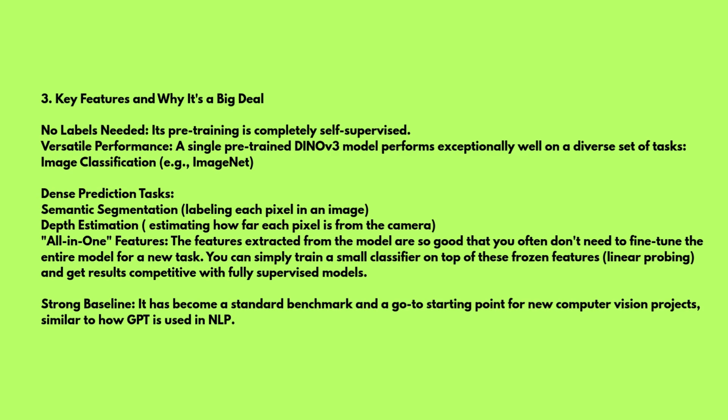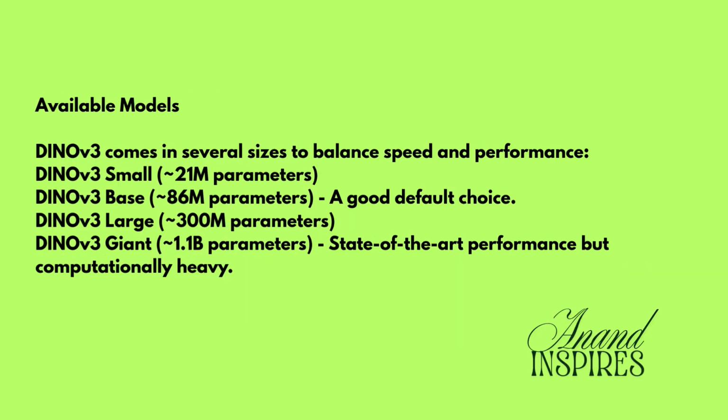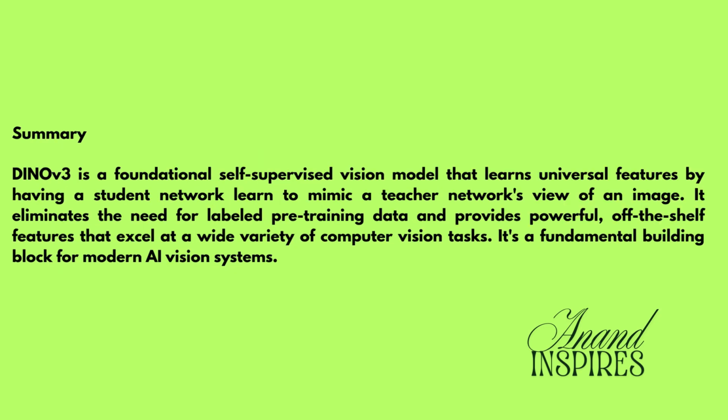In depth estimation, it estimates how far each pixel is from the camera. Different available models are DINOv3 Small, 21 million parameters, DINOv3 Base, 86 million parameters, Large, 300 million parameters, and Giant is 1.1 billion parameters.